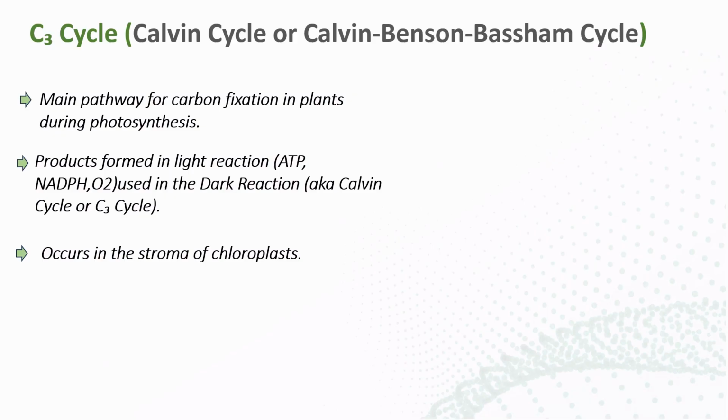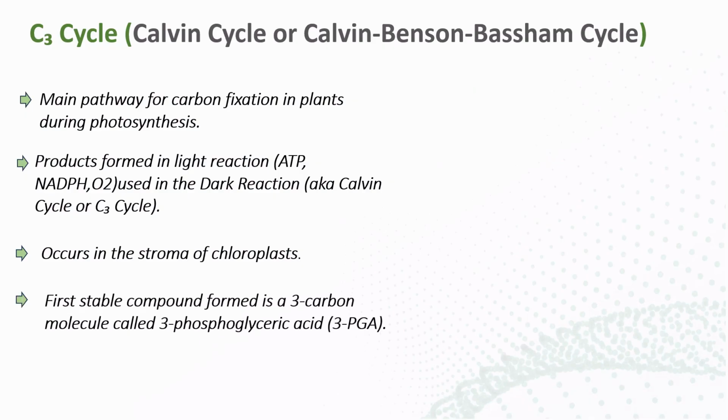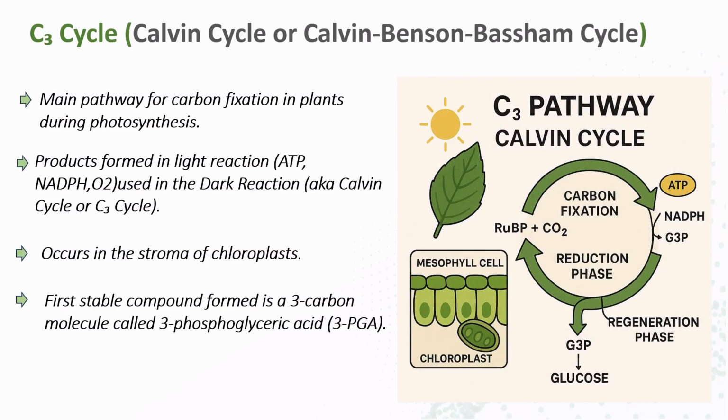Another thing we have to know is that the light reaction occurs in the thylakoid membranes of the chloroplast. The C3 cycle also occurs in the chloroplast, but in the stroma of the chloroplast. Normally they will say the first carbon compound is phosphoglyceric acid. This is the main point, because in a previous NEET exam they gave the question, what is the first stable product of the C3 cycle. That's why you have to remember it.